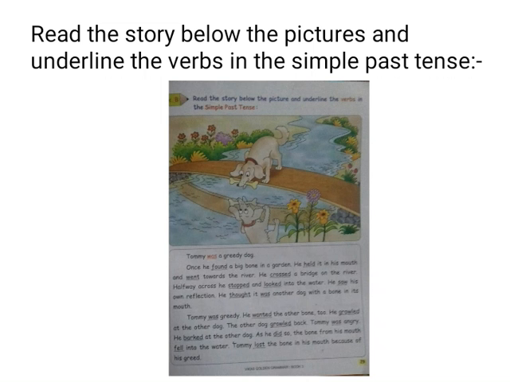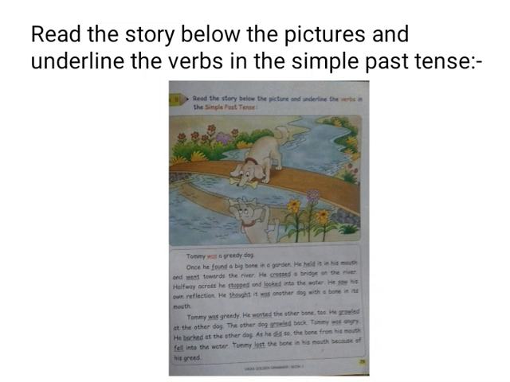stopped. Here again ed has been added. And looked, underline the word looked, into the water. He saw his own reflection. Now your past tense is saw, so underline saw. He thought, again underline thought, it was, underline was, another dog with a bone in its mouth. Tommy was greedy. Now past tense again here was, underline was. He wanted, again ed is added here, so underline wanted, the other bone too.